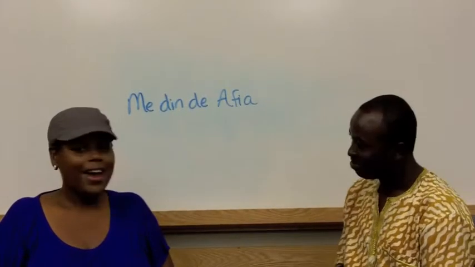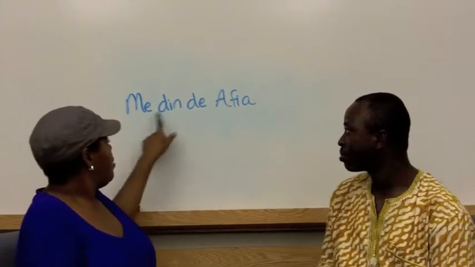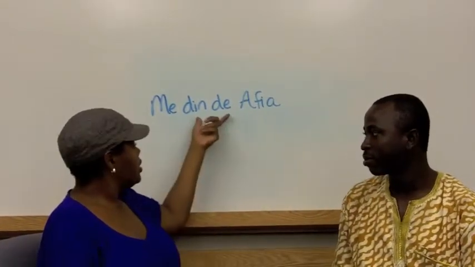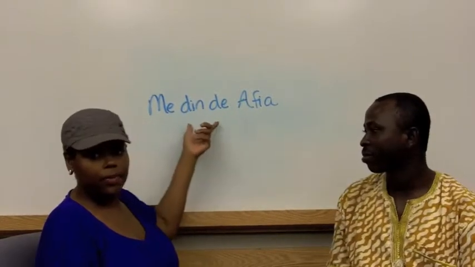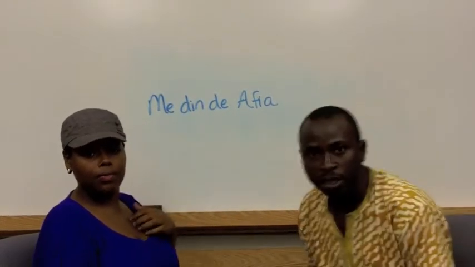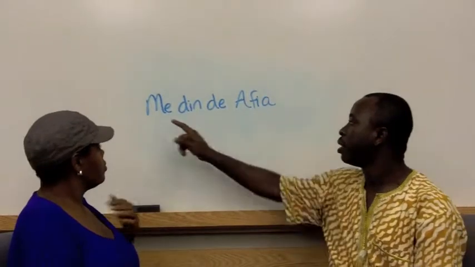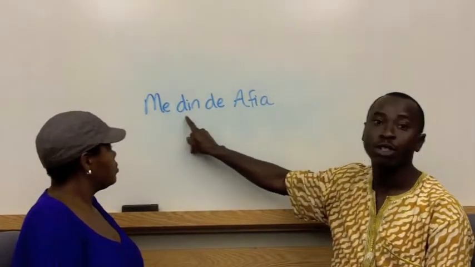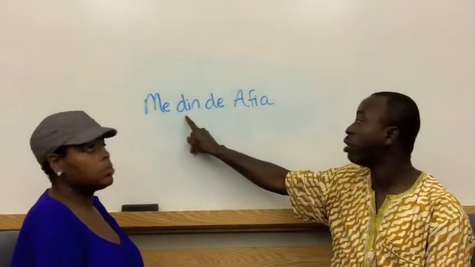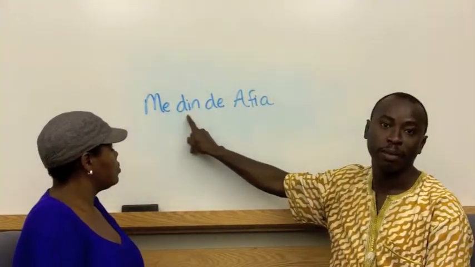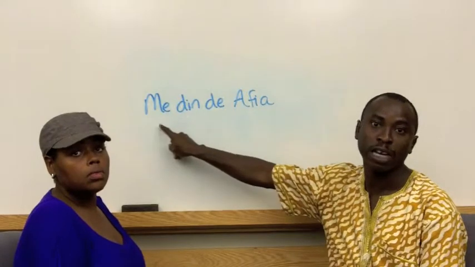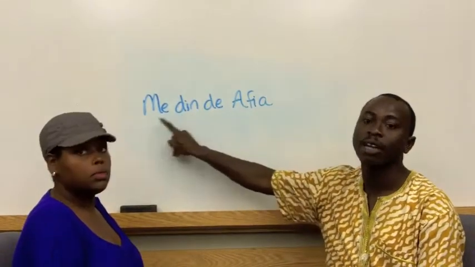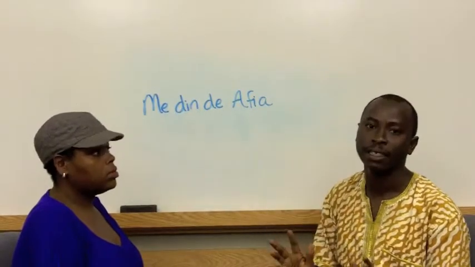Teacher Kofi, how come when we wrote medinde efia, the dinde is not written together? The reason is very simple. Here we have me, which is a pronoun, and din, which is a noun. So din is not a verb. If it was a verb, then we would connect the two. So we are talking about din, which is a noun, and me, which is a pronoun. So they are not connected.